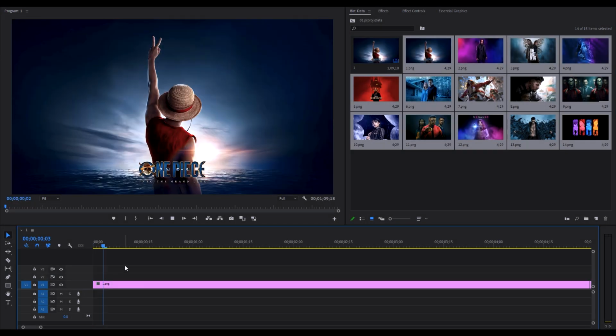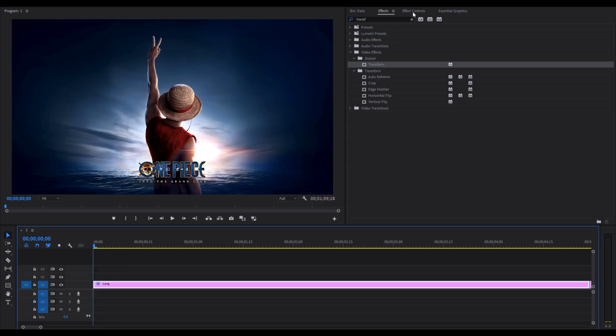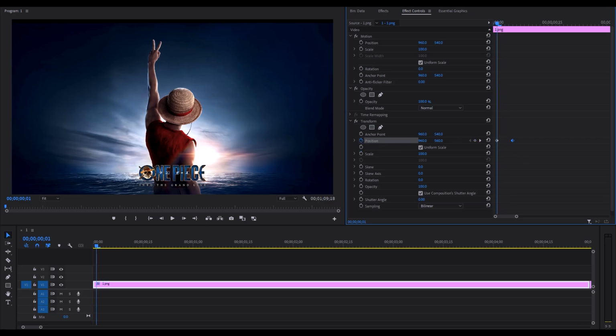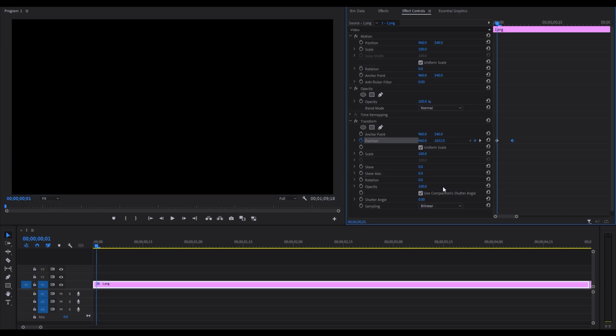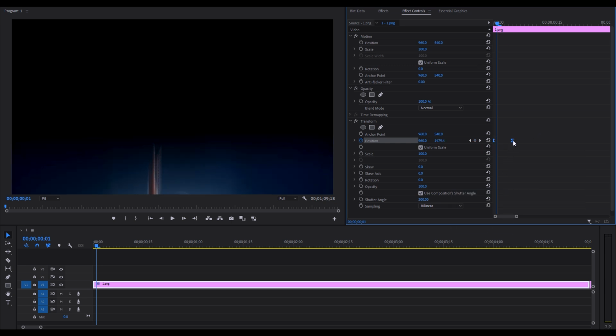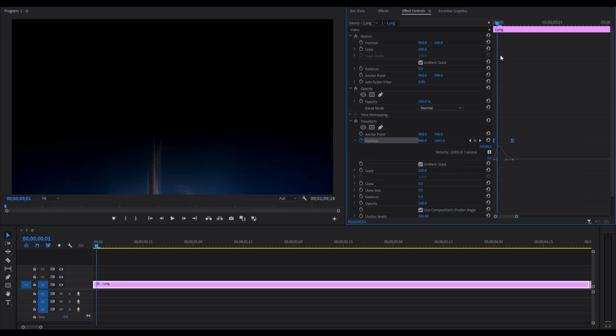For the second effect, again apply transform effect. Then select the position keyframe. Go back a few keyframes. Then drag it downward and keep the shutter angle value. Now select both keyframes and apply ease in and ease out on them. Then fix their position to make it smooth.